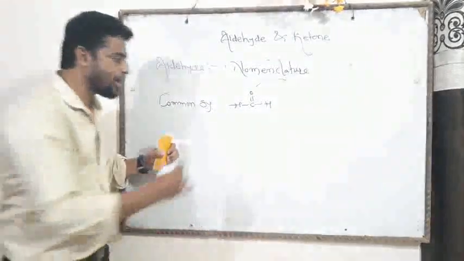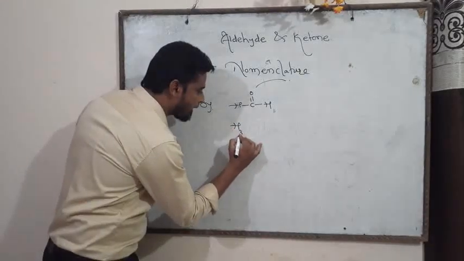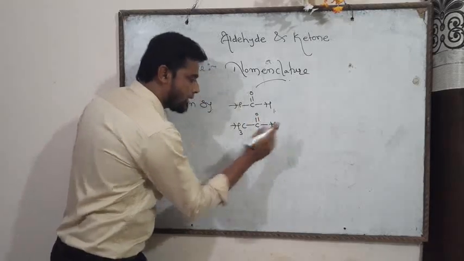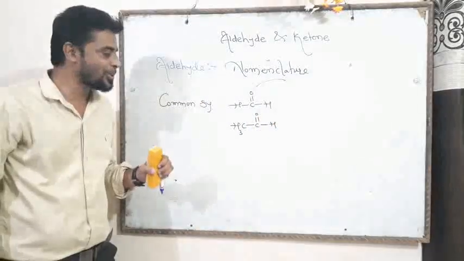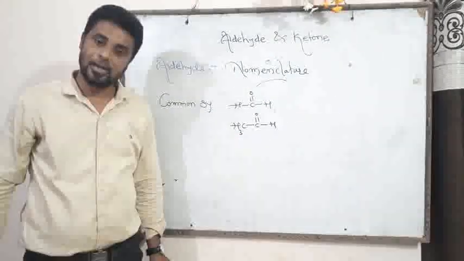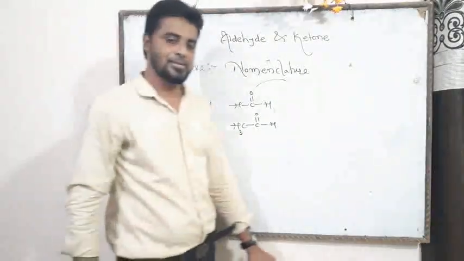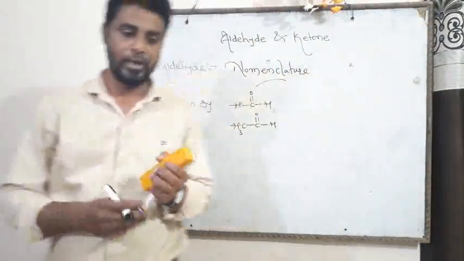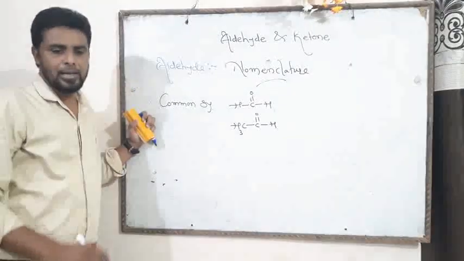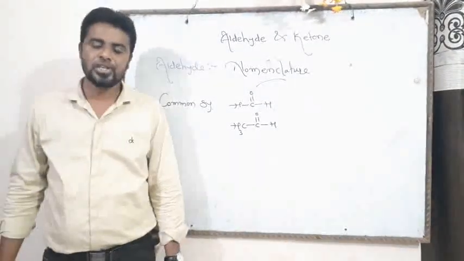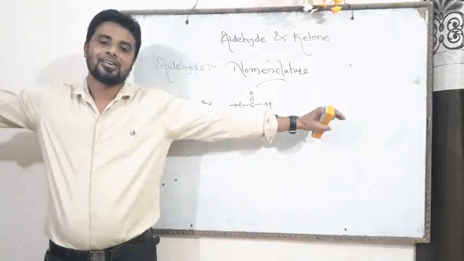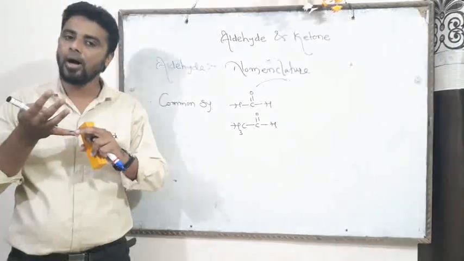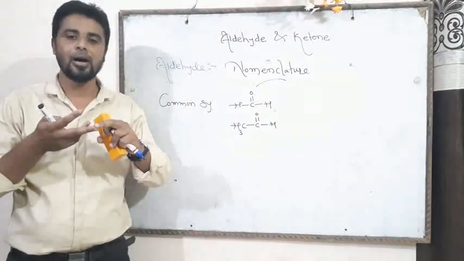Similarly friend, H3CCOH. It is obtained from the acetic acid. Due to this reason, it is called the acetaldehyde. Similarly, friend, there is a presence of butyric acid from which we get butyraldehyde. Now friend, similarly, if the carbon chain is long, then we should write the Greek letters, that is alpha, beta, gamma, delta.